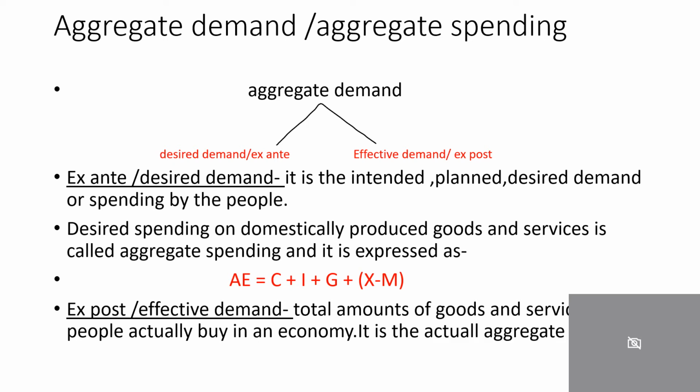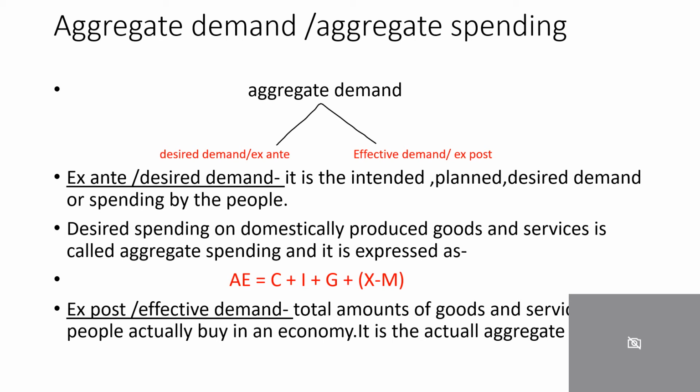And what is effective demand? It is the total amount of goods and services that people actually buy in an economy, the actual aggregate demand. What was our desired demand is our planned demand. For example, I have planned that in the next 2 months I am going to buy a car, but after the 2 months, I have some problem and therefore I didn't buy the car which I had planned earlier.